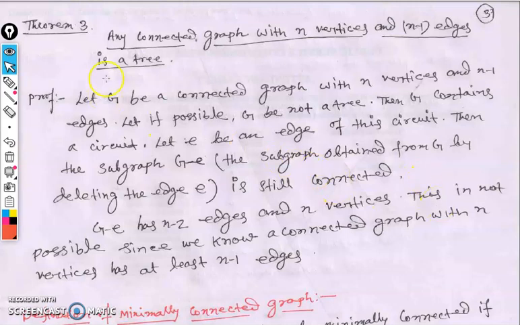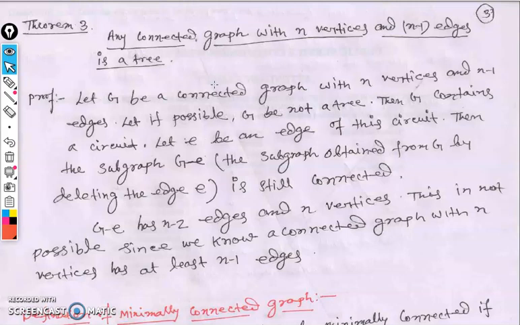It says that any connected graph with n number of vertices and n minus 1 number of edges is a tree. In the previous theorem we said if a graph is a tree with n number of vertices, it must have exactly n minus 1 number of edges. In this theorem, do not mix up these two theorems. If a graph has n vertices and n minus 1 edges, then it must be a tree.